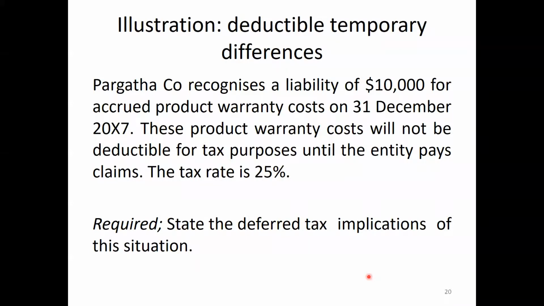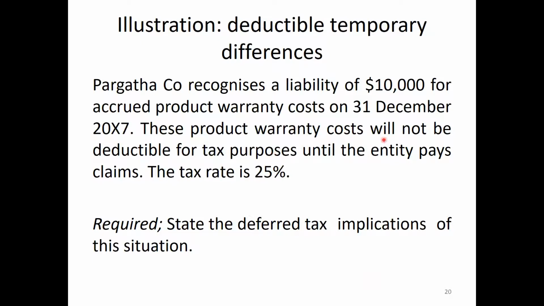Pragatha Co. recognizes a liability of 10,000 for accrued product warranty cost on 31st December 2017. It's a provision. They sold some items, and for that item they make a provision of 10,000 as a warranty. Our customers will claim for warranty, so therefore they reserve $10,000.